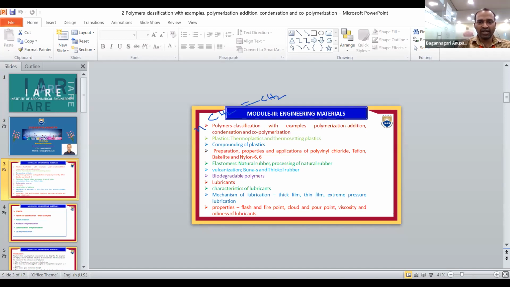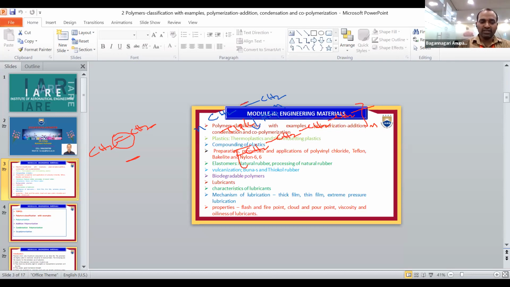N number of ethylene molecules undergo polymerization in presence of temperature, pressure, and catalyst to form polythene, (CH2-CH2) taken n times. Here you see there is no removal of small molecules. Directly the double bonds are converting into single bonds. Here CH2=CH2 is there, and in this the double bonds are converting into single bonds only. There is no elimination of small molecules.